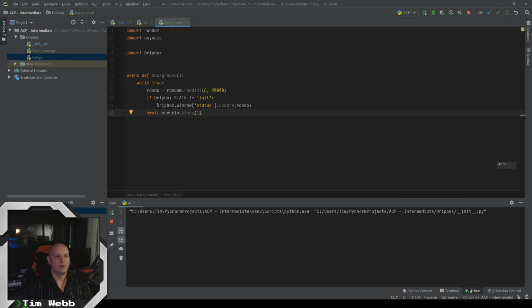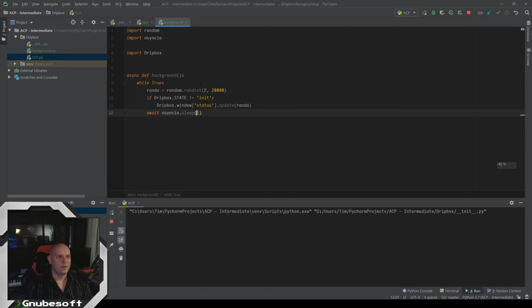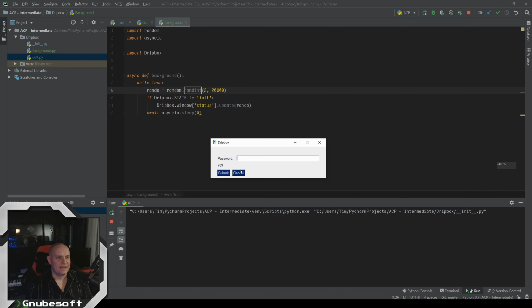And here in the background, I set it to sleep at 1 because I didn't want it to just constantly be spamming. There's no point in that. So I gave this a 1 second sleep. But for these times when you want it to just hang on a minute and you're not too concerned about the time, you can actually set 0 here. To make this a more visual demonstration, I'll set both of these to 0. And it still works. Right now, there's no delay at all, and the UI is still responsive. That's a really cool trick. So for future reference, let's use that.